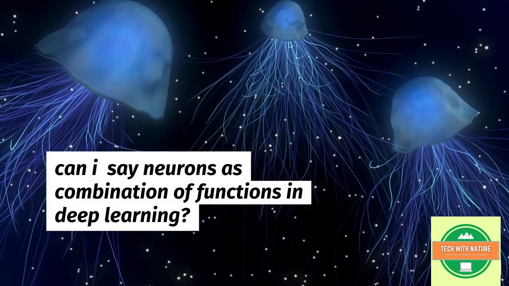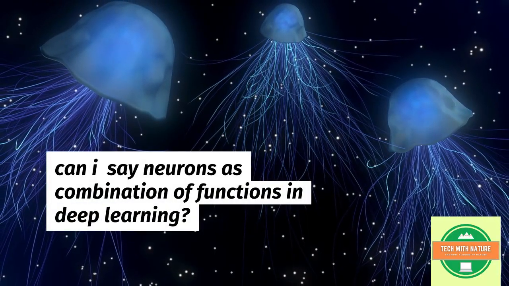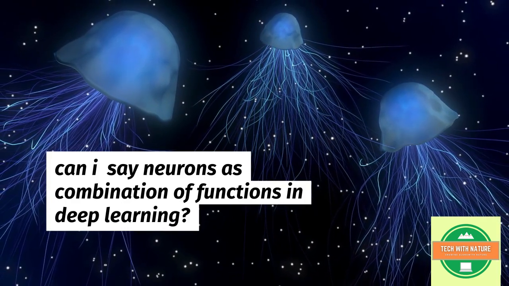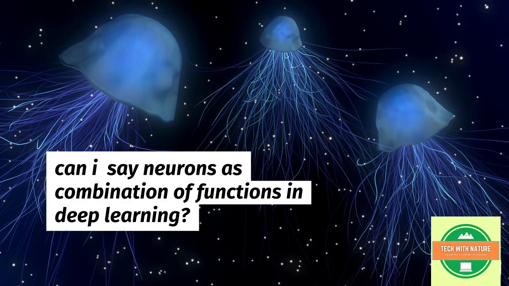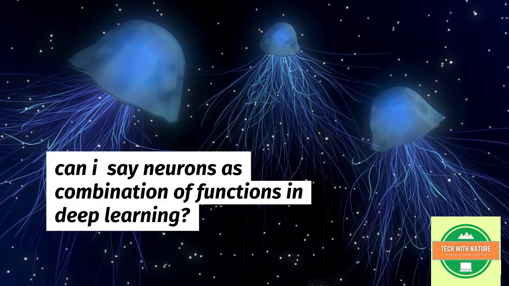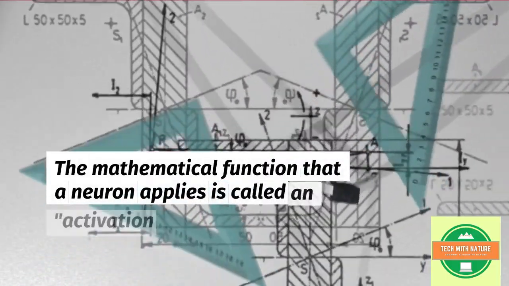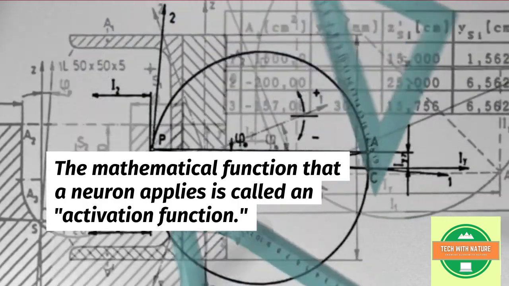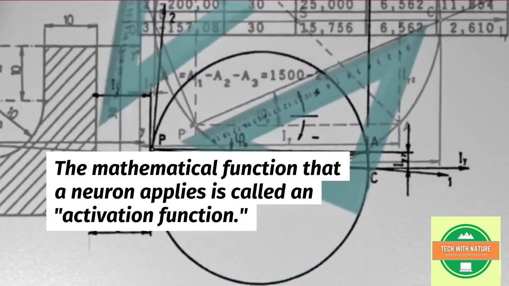Can I say neurons are a combination of functions in deep learning? So if you are a developer, you can easily understand the combination of functions, which is called object and class. So the same thing we are using in deep learning. The mathematical function that a neuron applies is called an activation function.